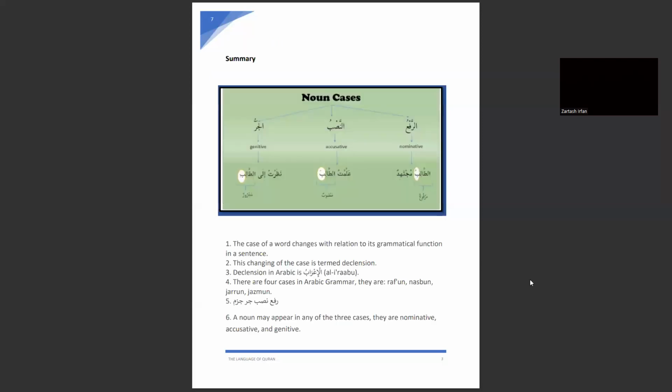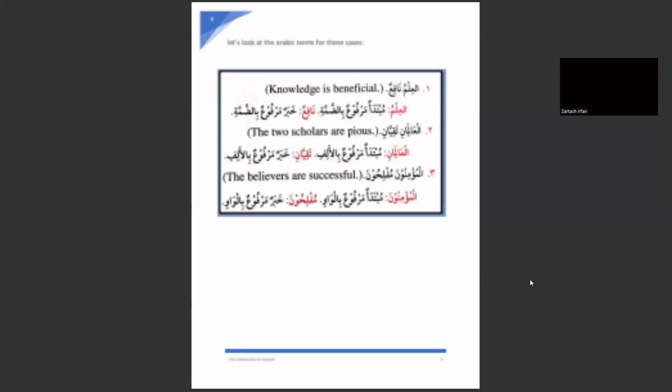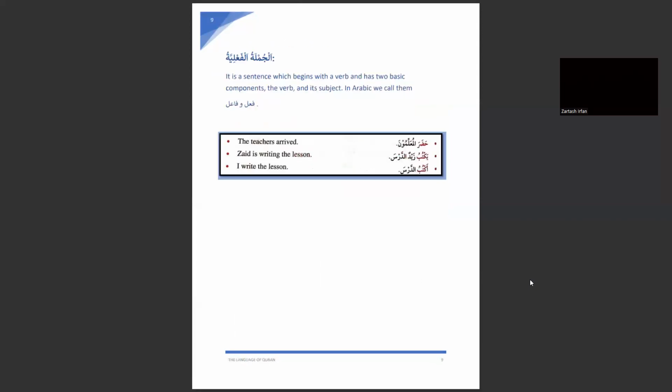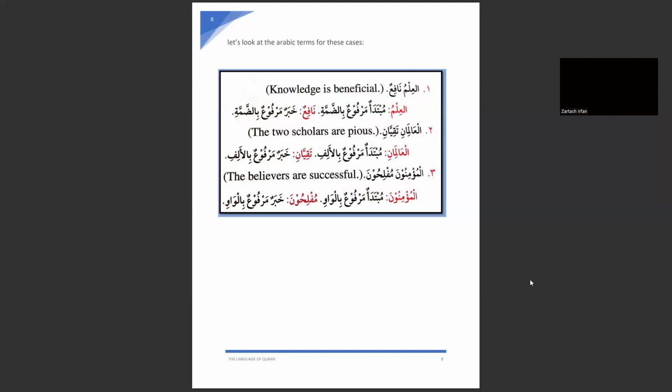So, inshallah, this is the isim we learned and how to write its i'rab. Okay, we are just at the start of doing i'rab.